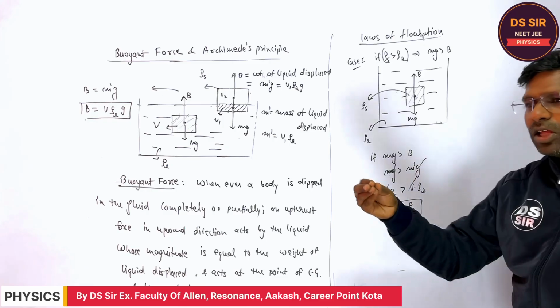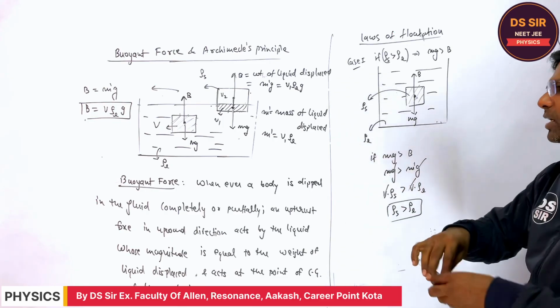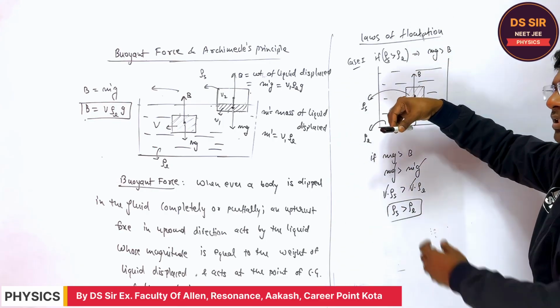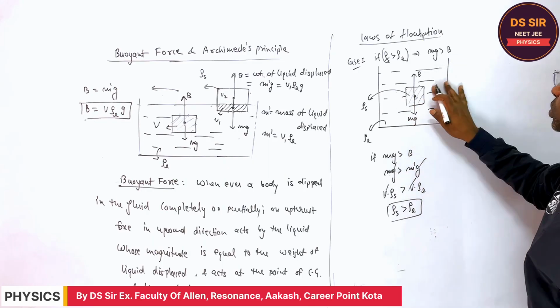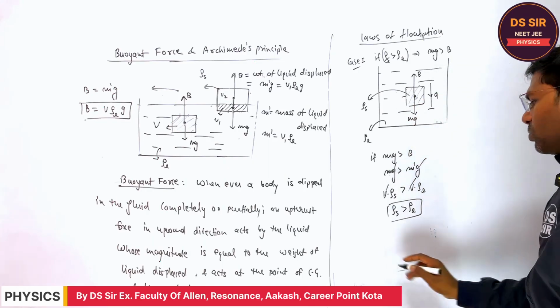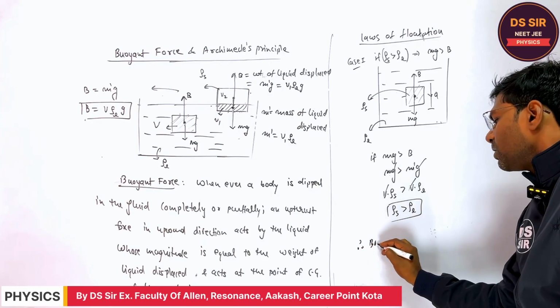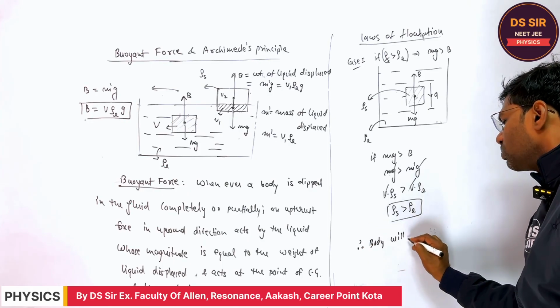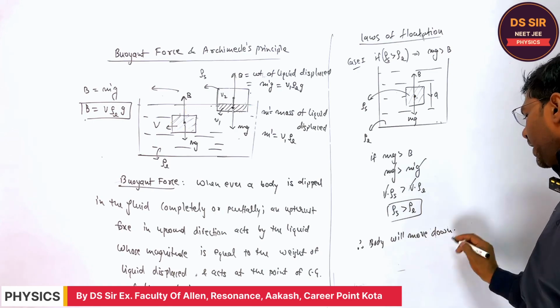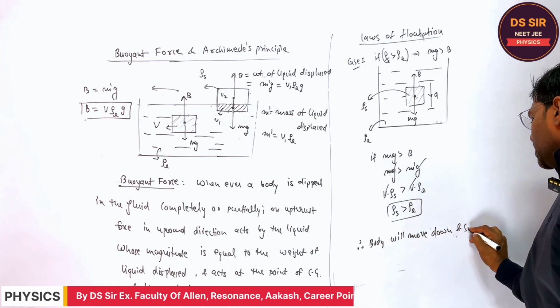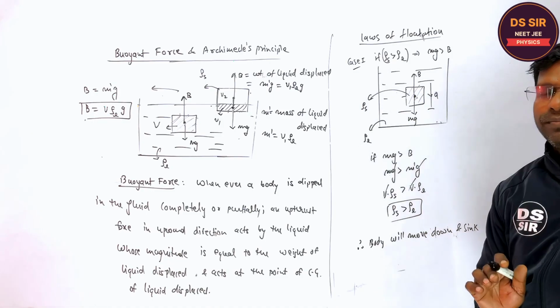For example, if you take an iron piece and dip it in the liquid and release it, what will happen? Since mg is greater than the buoyant force, it will move down. Therefore, the body will move down, right, and sink. Is it clear or not, Varsha?